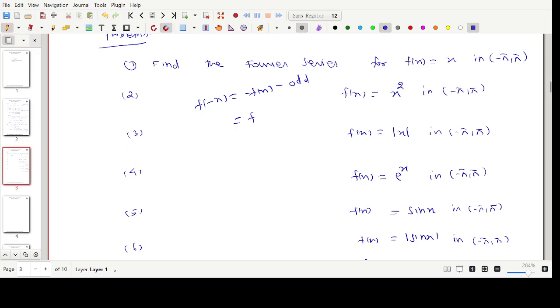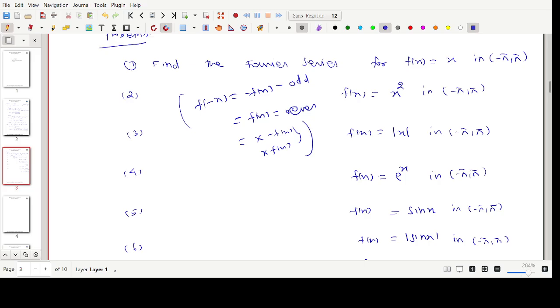Suppose f of minus x equals plus f of x, it is an even function. You know this from your schooling. Suppose it is neither minus f of x nor plus f of x, then it is neither even nor odd. This is the condition for testing whether a given function is even, odd, or neither. So clearly the given function is an odd function. Odd function means what Fourier series expansion exists.